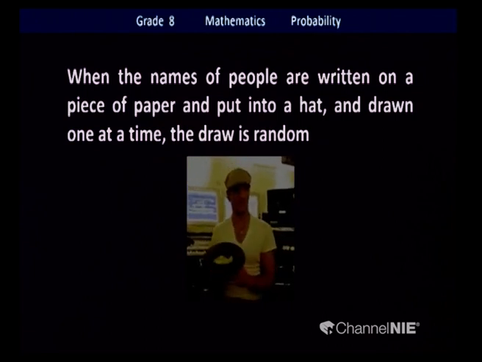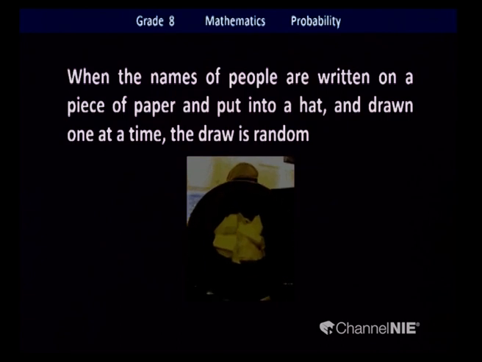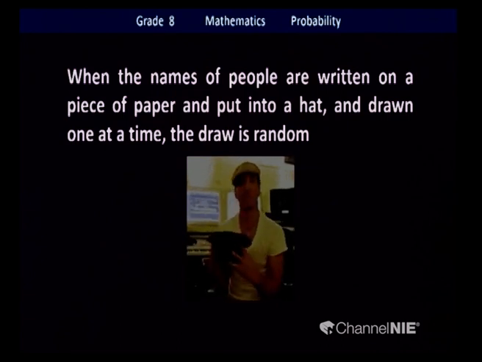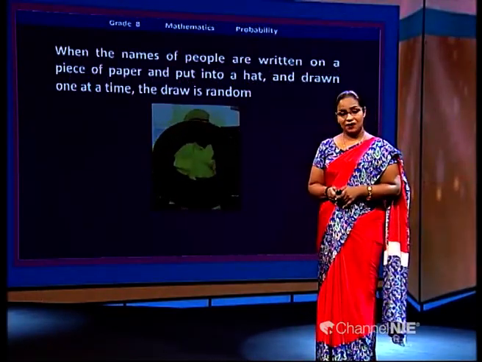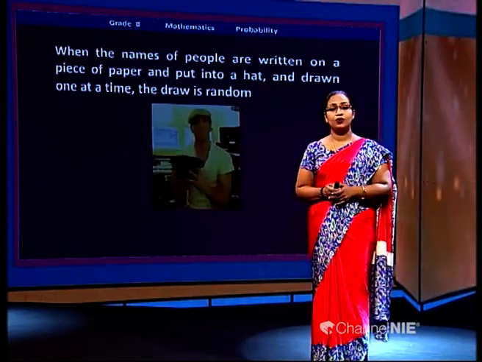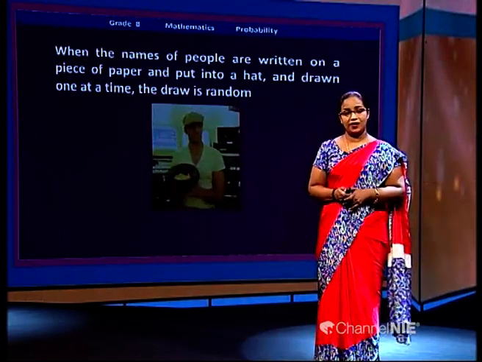No rule. They did it freely. So this is also a random event. It is a random event. I hope you are clear with this random event concept. So what is it? You are selecting or choosing a number or some objects freely, without any rules or obvious bias. Those are called random events.